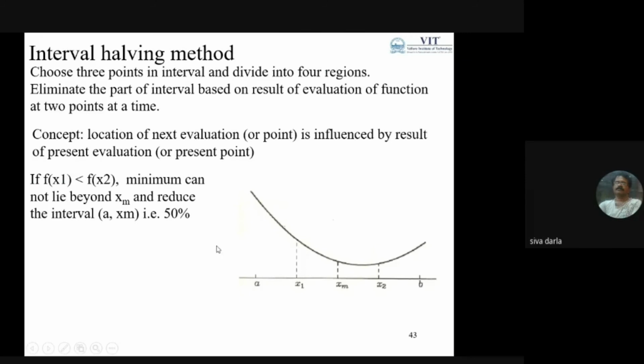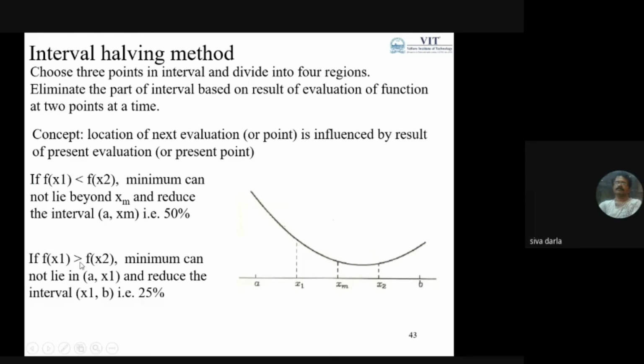But this is the case. Suppose the case is f of x1 is greater than f of x2. So the minimum cannot lie in A and x1, and here the reduced interval is x1 and b.